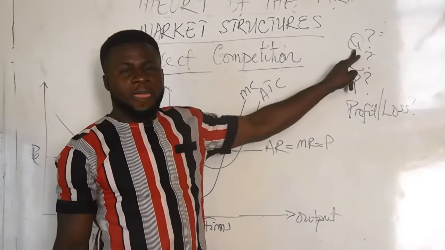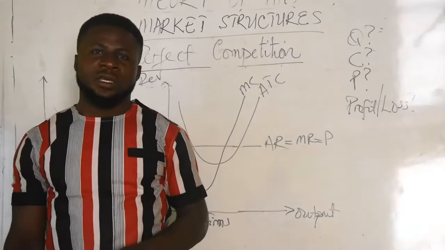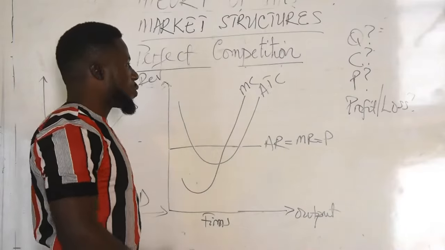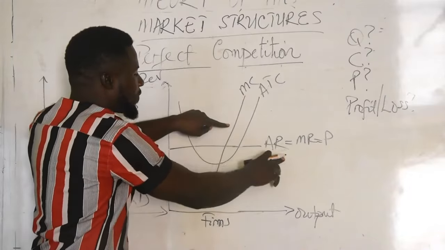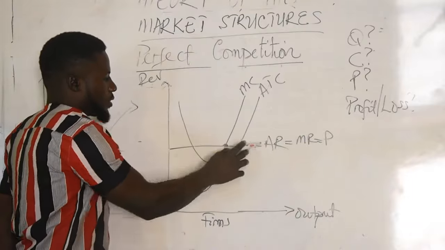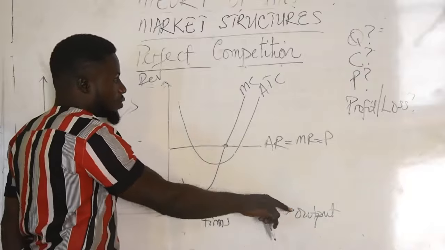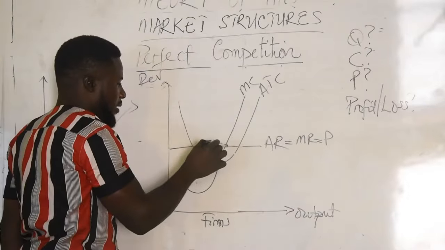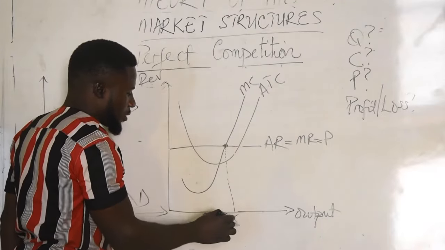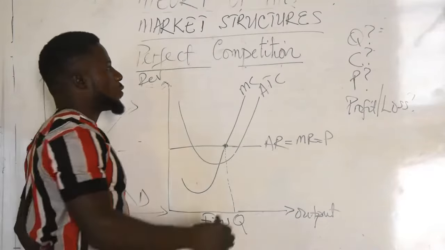How much output should this firm produce? We said earlier on that the profit maximizing output of a firm is that output level when marginal revenue is equal to marginal cost. So we will be looking here to see where marginal revenue and marginal cost are meeting. We can see that this is where they are meeting, here. This is the marginal revenue curve, marginal cost curve. They meet here. So we are able to determine our output by these meeting points of MR and MC. We bring down a straight line to the output axis, Q. So this is the output. We are done with that.